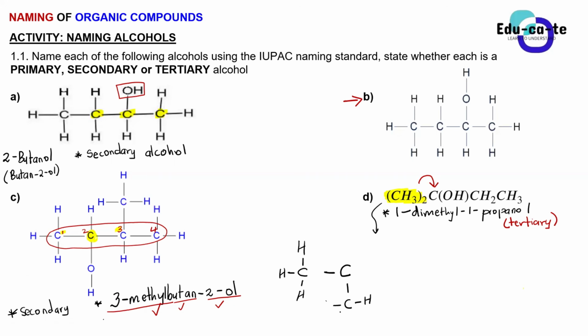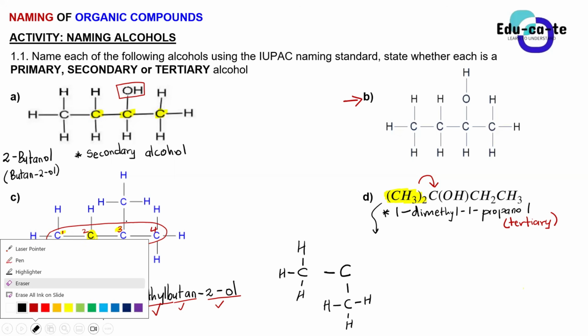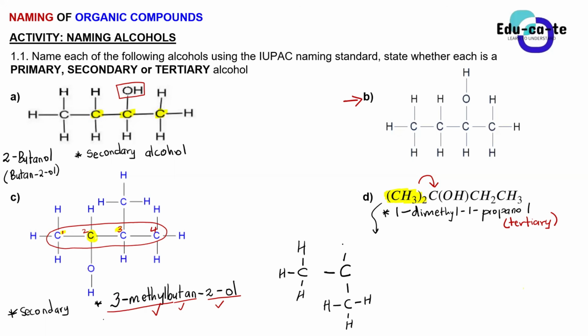It's all your choice. So you realize that this carbon here, it is bonded to 2 methyl groups or 2 CH3 groups. Okay, and then after that, what do we have? Again bonded to the same carbon. Yes, no. OH, sir. And OH, right? So we have a hydroxyl group, OH. This OH is bonded to the same carbon. What tells us that it is bonded to the same carbon?